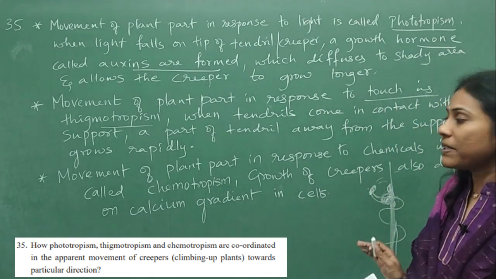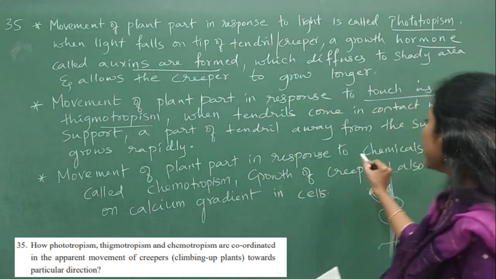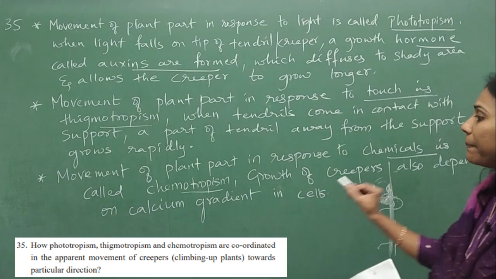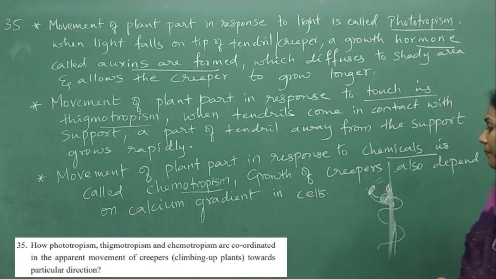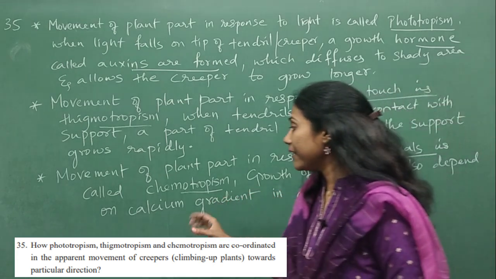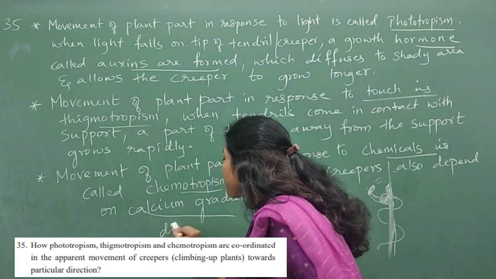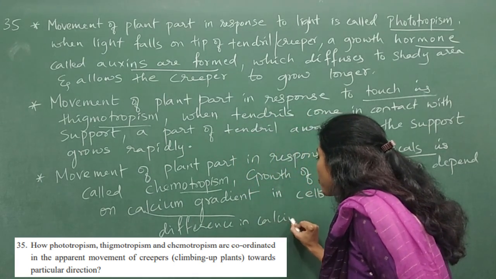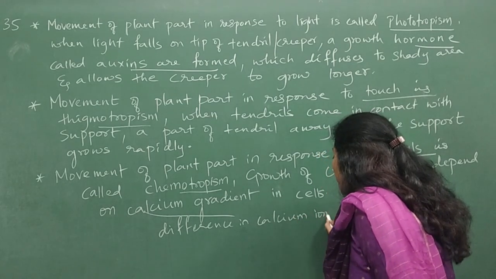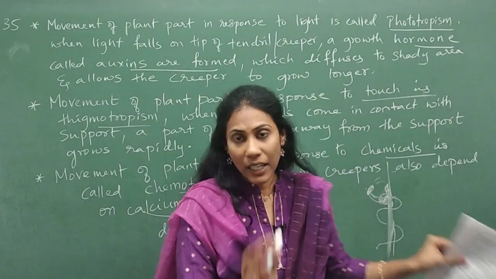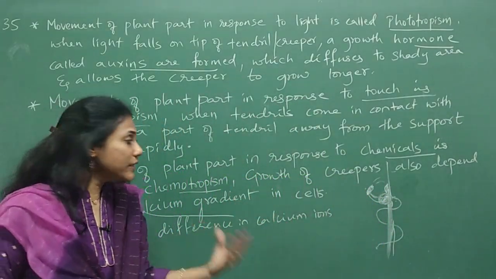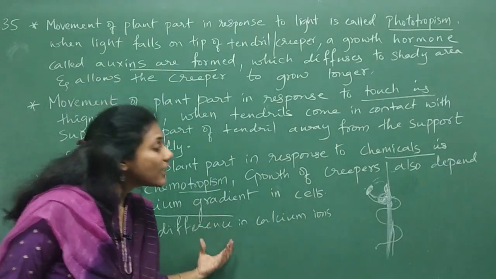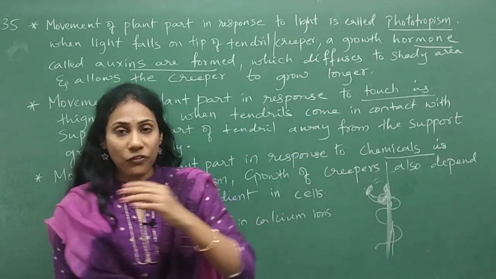And now how chemotropism happens here. Movement of a plant part in response to chemicals is called chemotropism. Growth of creepers also depends on the calcium gradient in the cells. Calcium gradient means the difference in calcium ions. Due to the difference in calcium ions, the growth happens in a creeper. So even the difference in calcium ions is necessary for growth. This is how you will observe chemotropism in the growth of creepers.